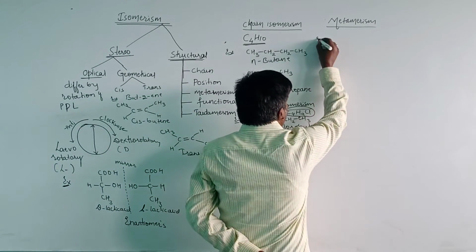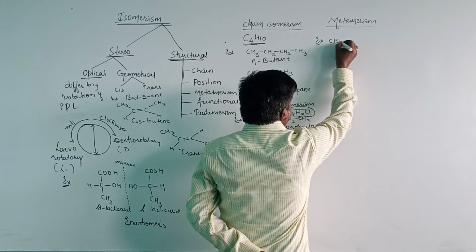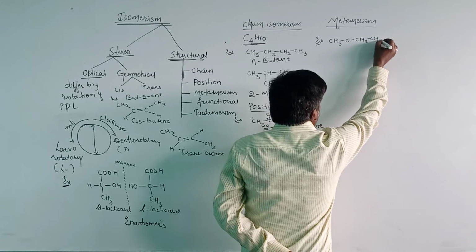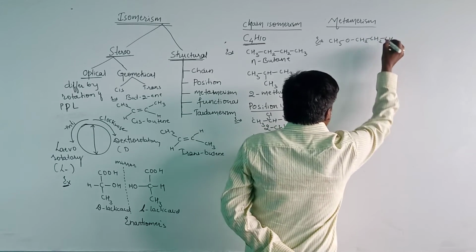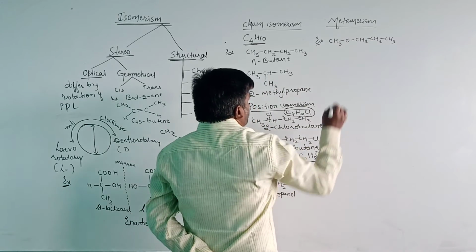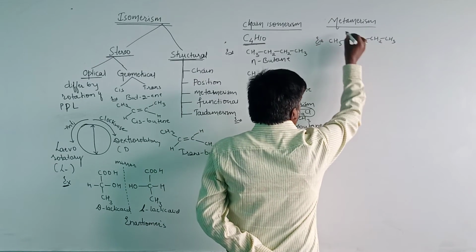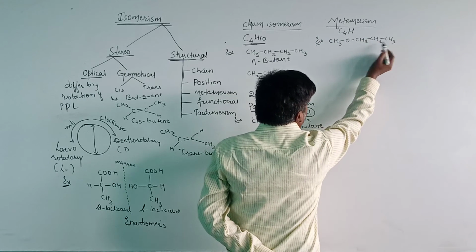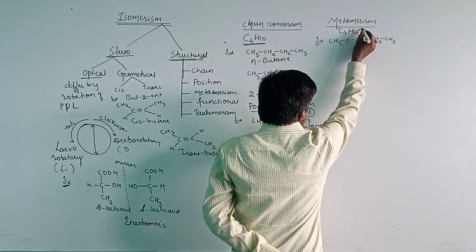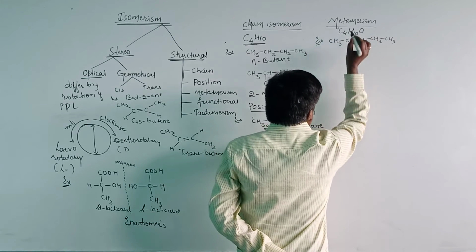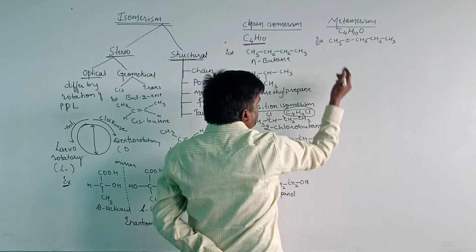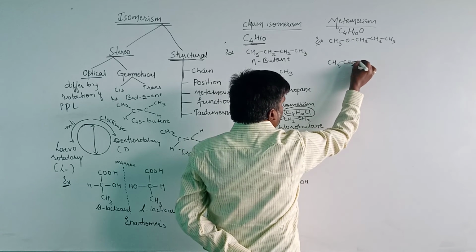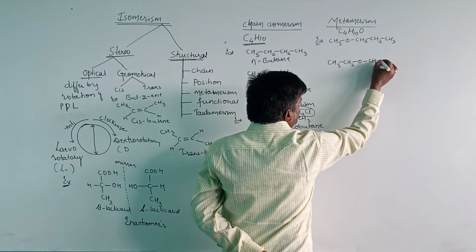So let us consider an example here. CH3 O CH2 CH2 CH3. The number of carbon atoms is 1, 2, 3, 4 here. The number of hydrogen is 10 and oxygen is 1. Then it can be represented in another way, that is CH3 CH2 O CH2 CH3.